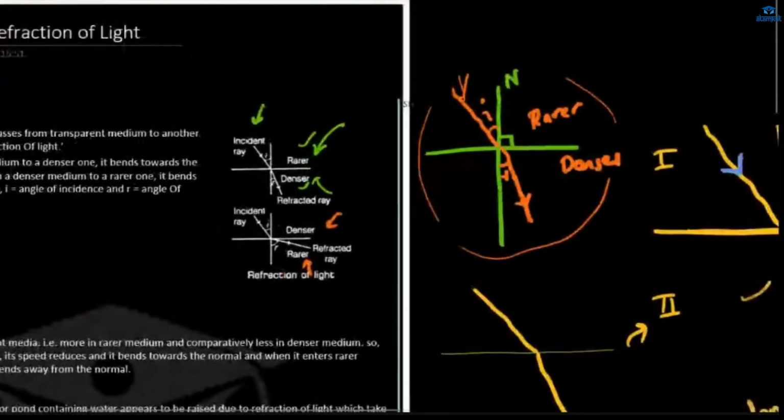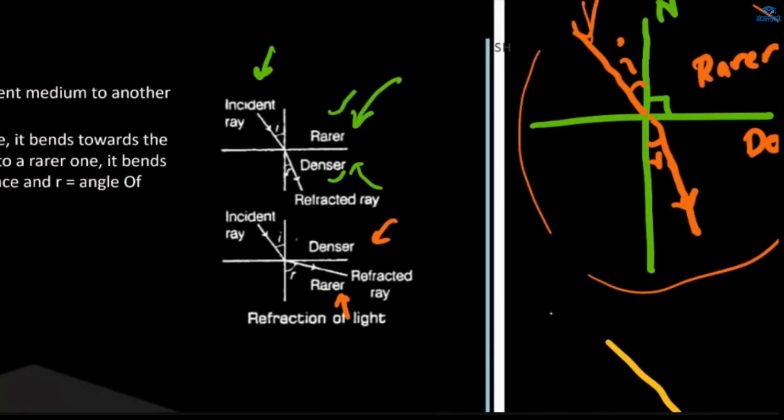Fine. So like this, in the first case, the first medium is rarer and the second medium is denser. So it has gone towards the normal. The incident ray after refraction went towards the normal, and here the incident ray after refraction went away from the normal. Why? Because this first medium is the denser medium, and the second medium is the rarer medium. So the energy of the light increases, the velocity of the light increases. This is why it went away from the normal.